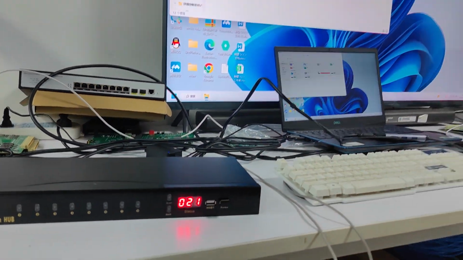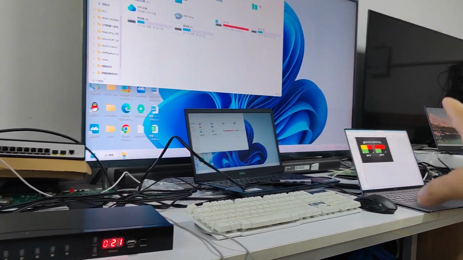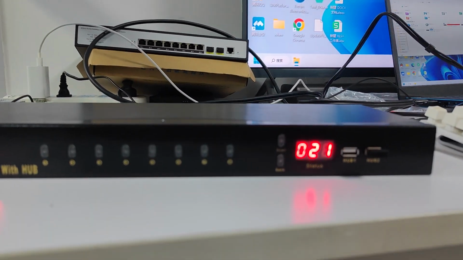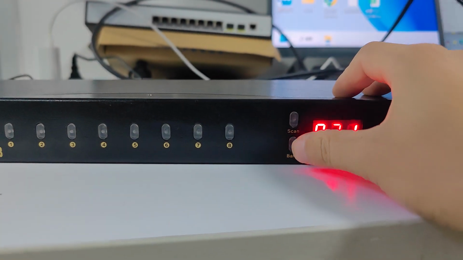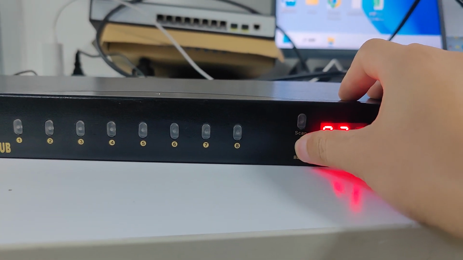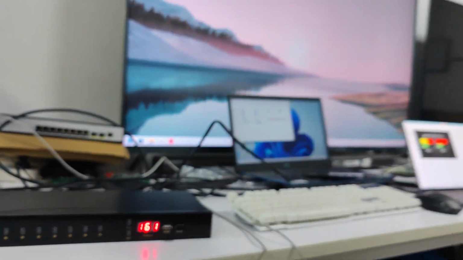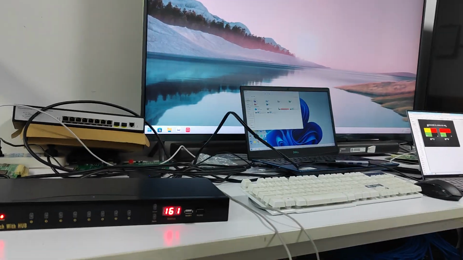So basically, if I want to switch to input 16, we need to press the bank button here. We press bank and +8. Then that means you have already switched to 16.